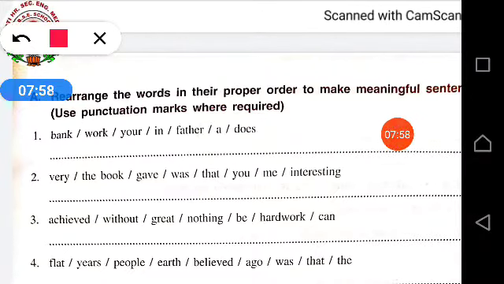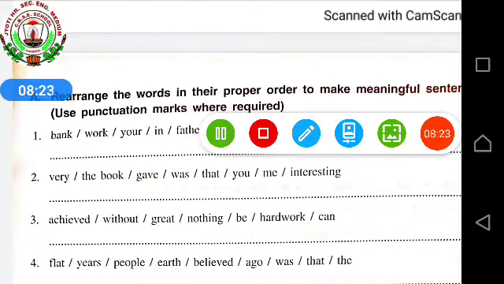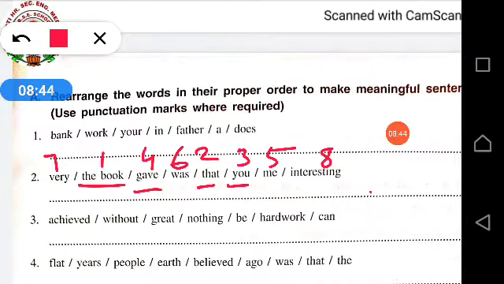The book that you gave me was very interesting. And at the end, full stop will come.